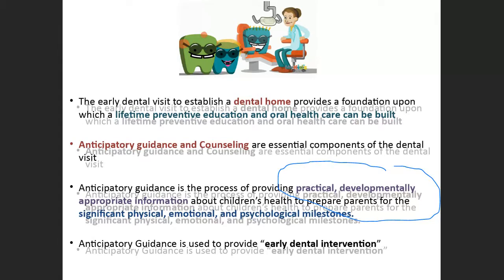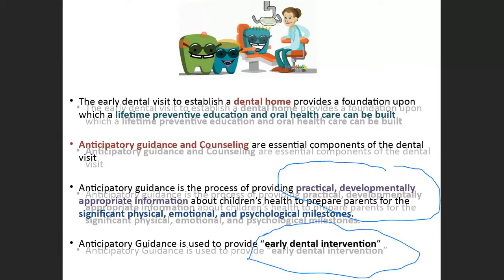Now, milestones means what? Whenever the child is developing, whenever the child is growing, there are a lot of changes that we see in the child. That is the eruption of the tooth, the child starting to walk, the child speaking; all these things we consider as milestones. So we are supposed to provide the information to the parents regarding all these developmental changes so that the parents are well prepared to understand what has to be observed in their child's oral cavity. So the anticipatory guidance is used to provide early dental intervention.